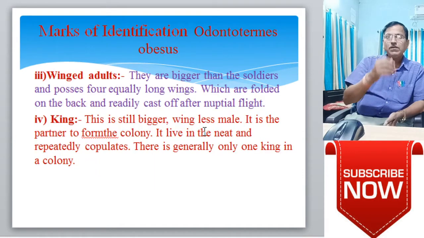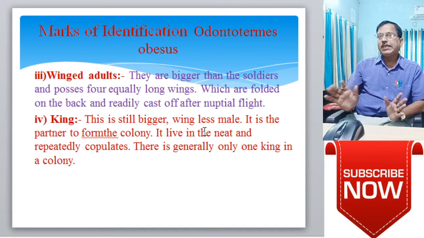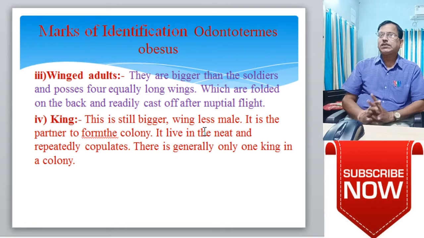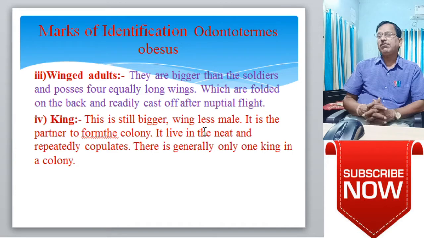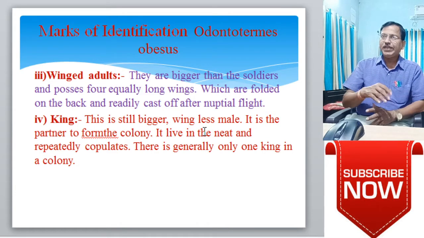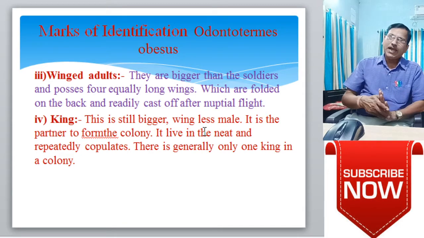Third one is the winged adults. They are bigger than the soldiers and possess four equally long wings, which are folded on the back and readily cast off after nuptial flights. This means that after mating or breeding, the wings will be cast off or dry off.